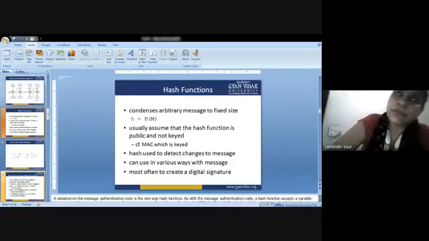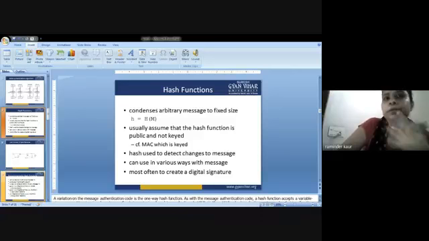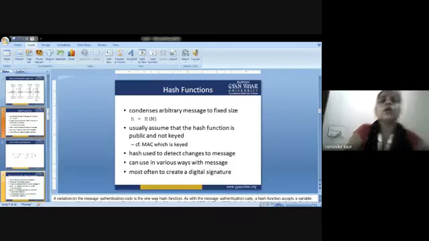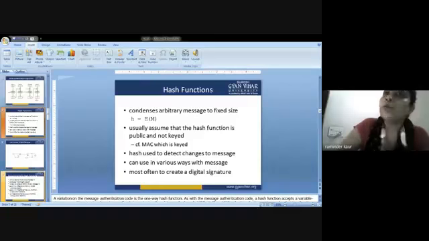So what are hash functions? Hash functions, as the name implies, take arbitrary input, but they produce a fixed output. So how that could be possible, I am going to discuss. Hash functions are extremely useful and appear in almost all information security applications.